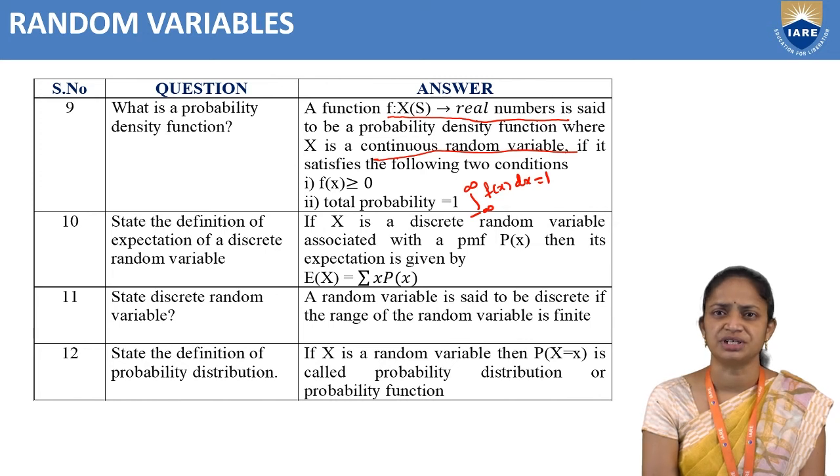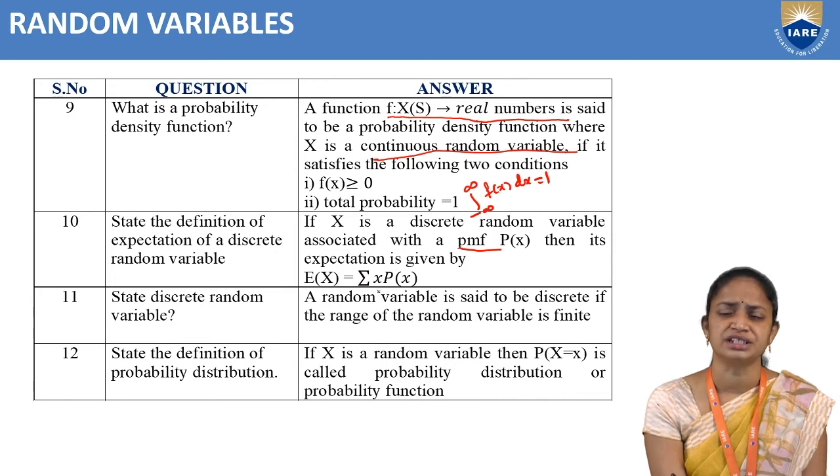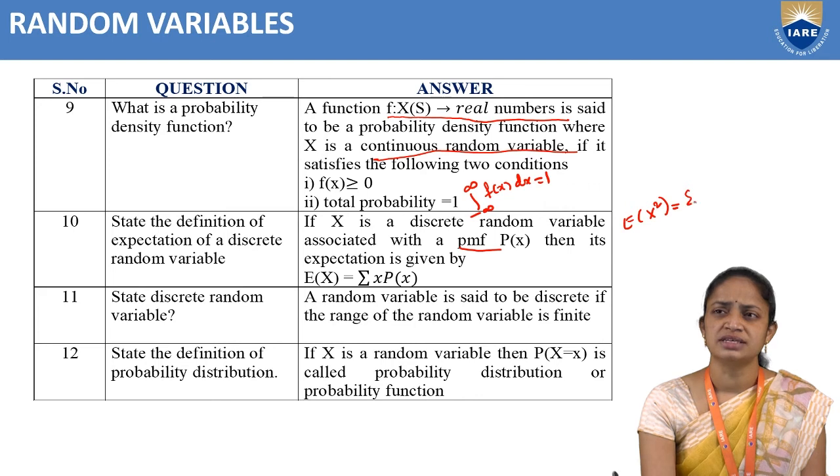Next, coming to the next question, state the definition of expectation of a discrete random variable. If X is a discrete random variable associated with PMF, probability mass function P of x, then its expectation is given by expectation of X equal to summation x into P of x. Or we can write expectation of X square equal to summation x square into P of x.